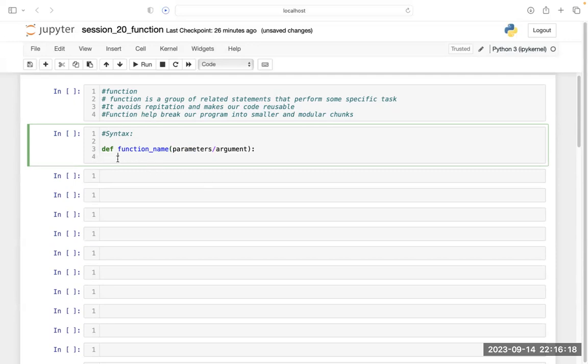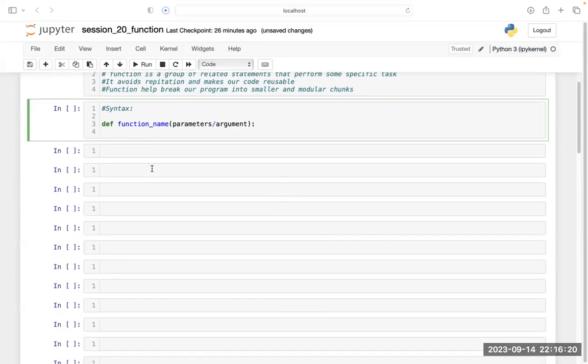It is always good practice, whatever function or code you are writing, to describe what that function is supposed to do.